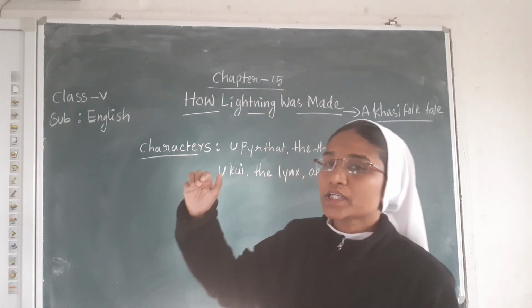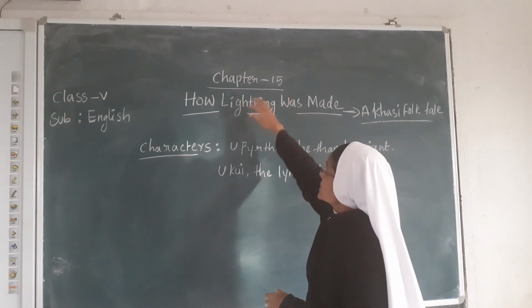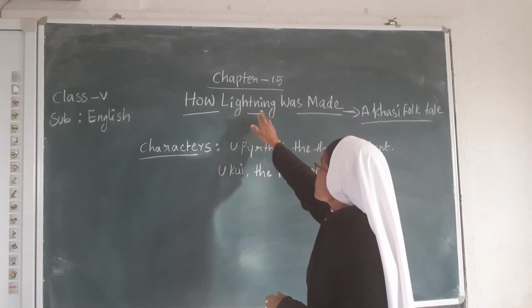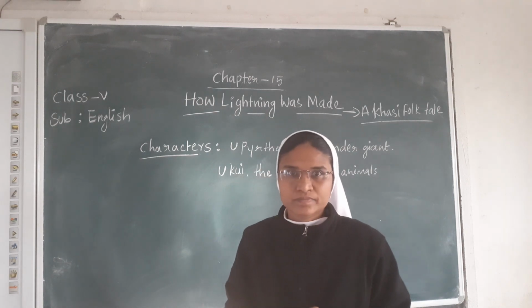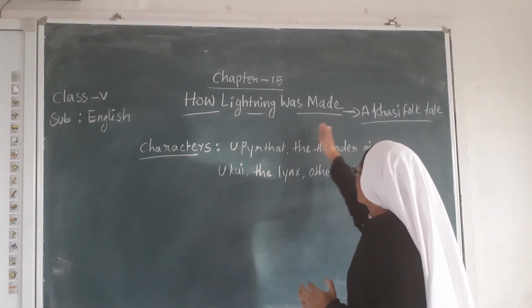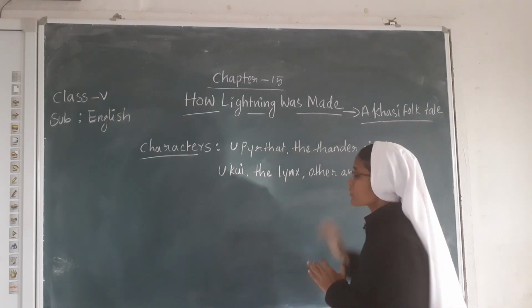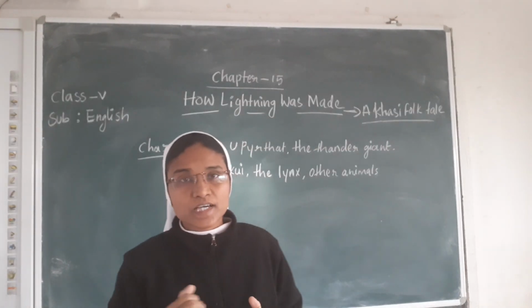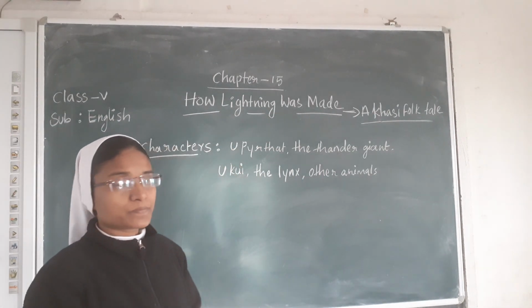Before we enter the story, first we should know the topic. Chapter 15, the topic is how lightning was made. This is a Khasi folk tale.